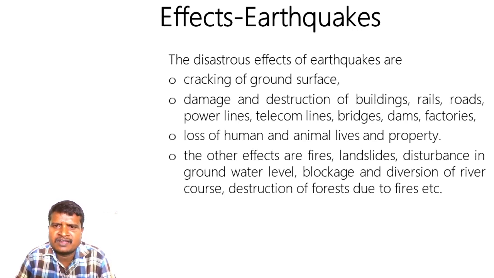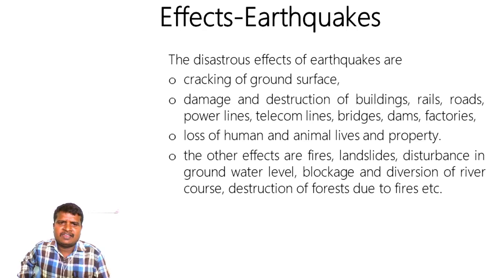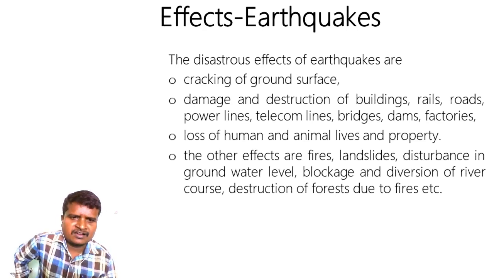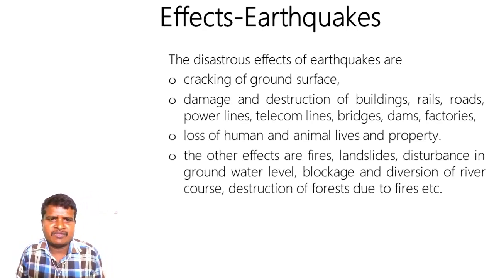The other effects are fires, landslides, disturbance in groundwater level, blockage and diversion of river courses, and destruction of forests due to fires, etc.